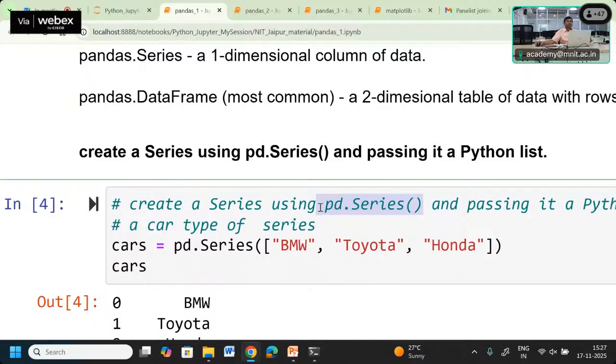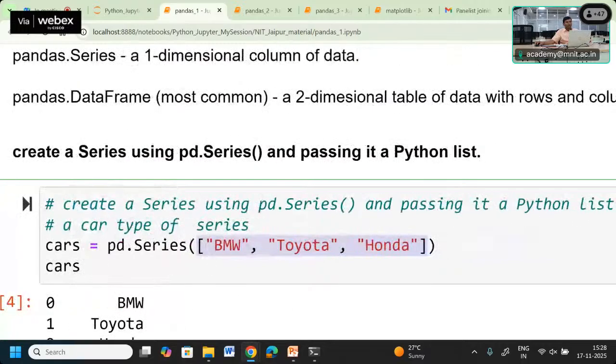So pd.Series is basically used to create a series of data using the pandas library. So pd.Series, and here we can give a list of data.